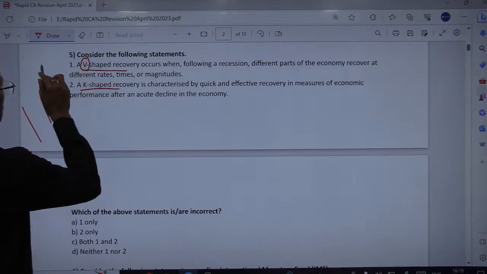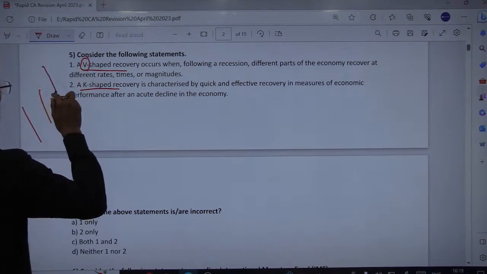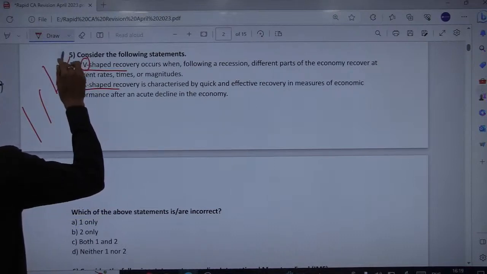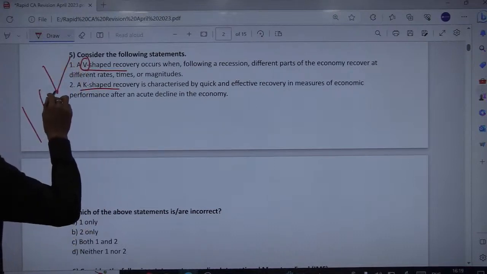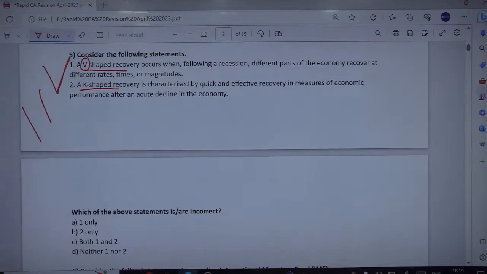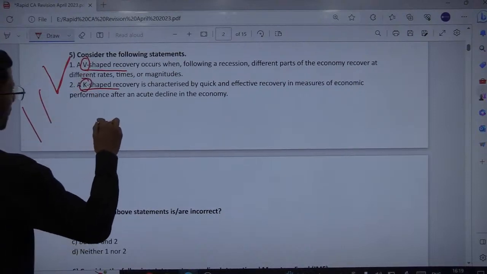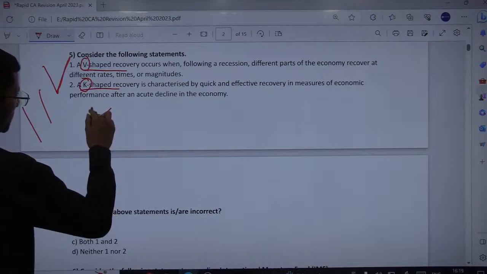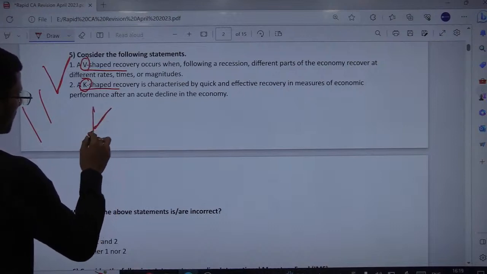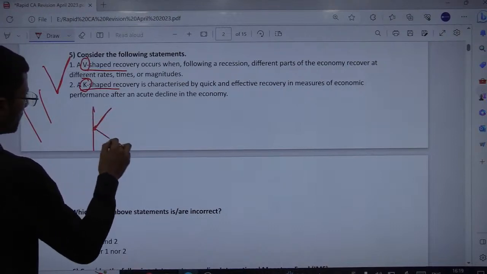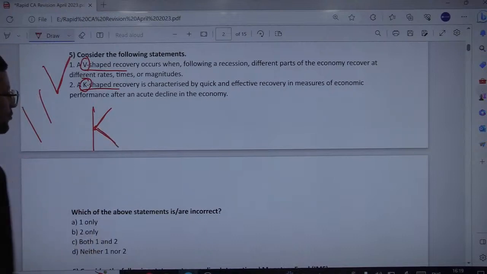First your GDP is going down, and then it increases at the same scale. So contraction and expansion are at the same degree. But in K-shaped recoveries, as the letter K itself suggests, the upward ray of the K is going upward, and the lower part is going downward. Then what does it mean?